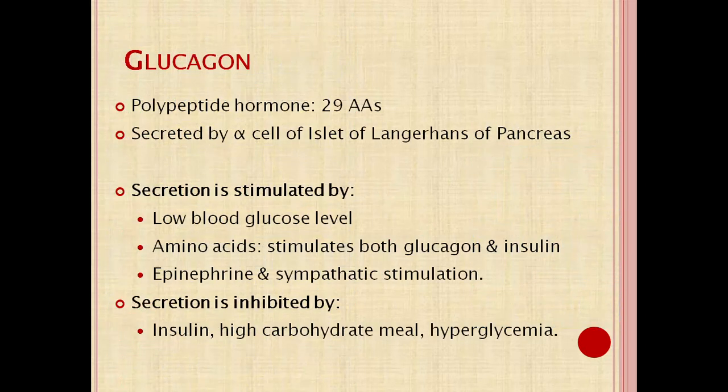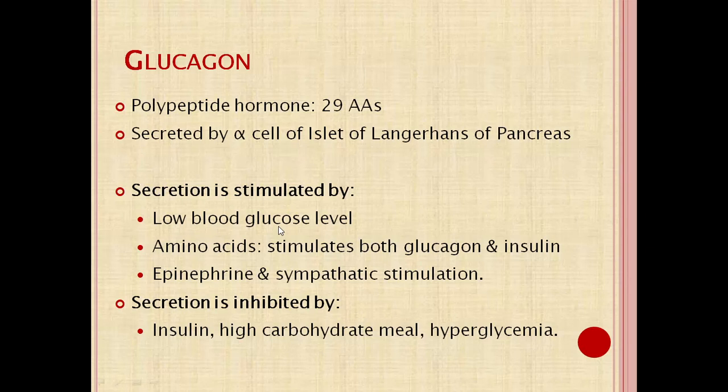The second hormone that regulates the blood glucose level is glucagon, which increases the blood glucose level. It is known as the anti-insulin hormone, secreted by the alpha cell of the pancreas. Insulin is secreted by the beta cell, and glucagon by the alpha cell of the pancreas. Its secretion is stimulated by a low blood glucose level.